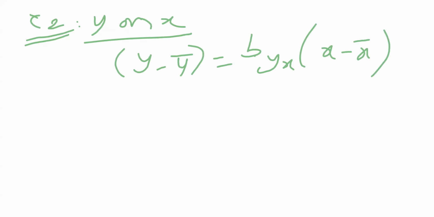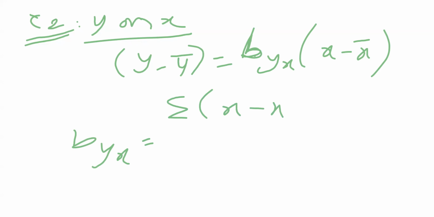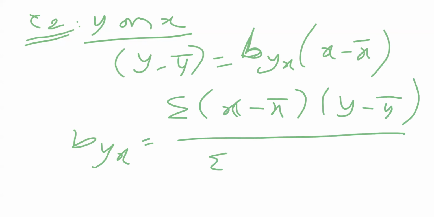Here b of y on x equals sigma of (x minus x bar) into (y minus y bar) divided by sigma of (x minus x bar) of the whole square.